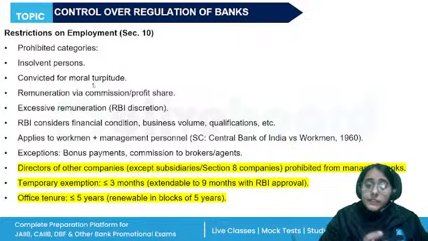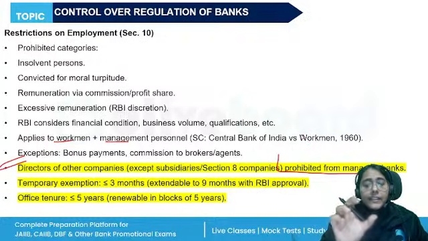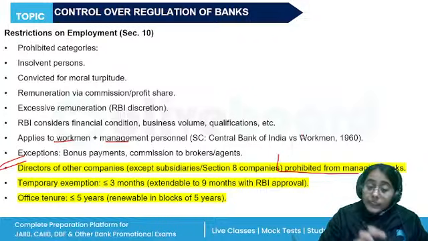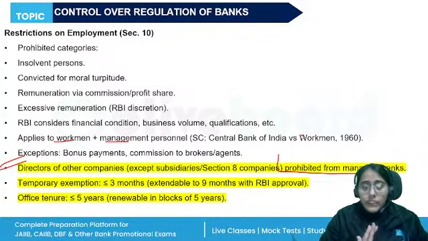And persons who are directors of any company other than the subsidiary company, we have already studied, they cannot be a director in the banking company, right? This applies to workman, management personnel, everything, right? Directors of other companies are prohibited from managing the bank. If such person is a director of the subsidiary of the banking company, then it is allowed. Otherwise, if they are director of any other company, not allowed.